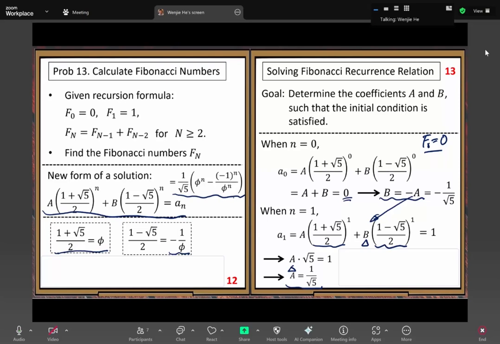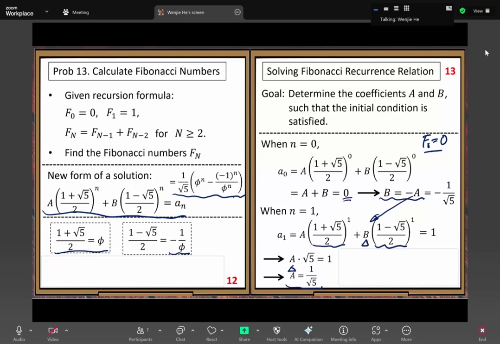Because we found a solution, we solved this problem. And later, for any second order linear homogeneous recurrence relation, you can use this way.